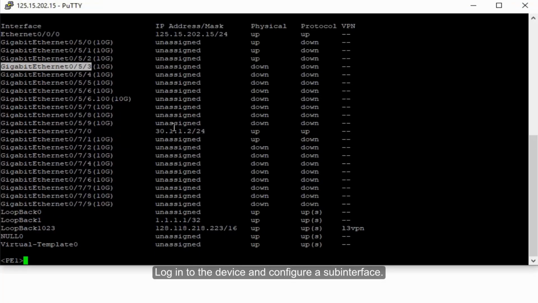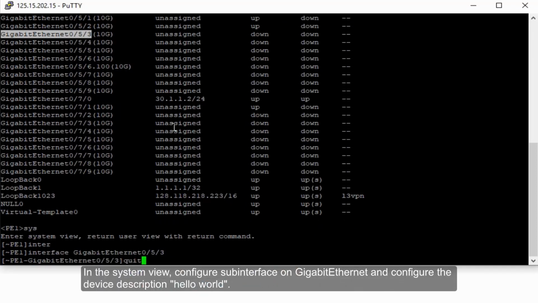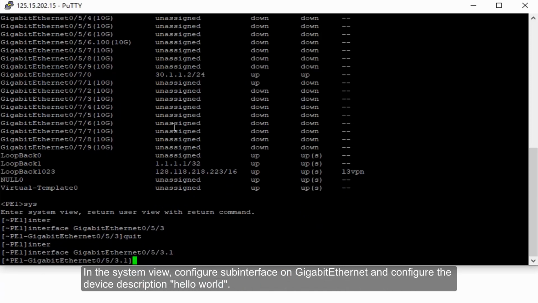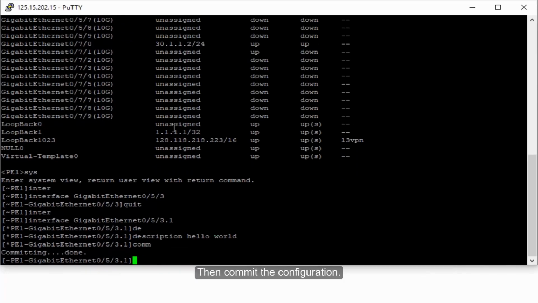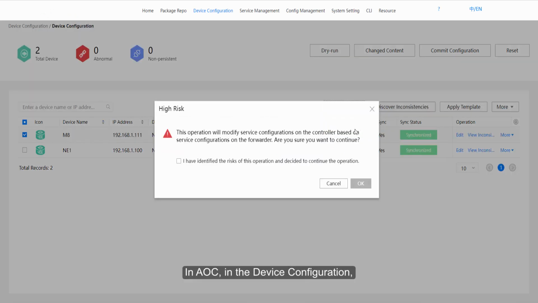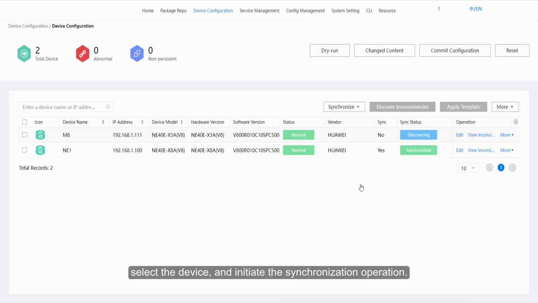Log in to the device and configure a sub-interface. In the system view, configure sub-interface on Gigabit Ethernet and configure the device description Hello World. Then commit the configuration. In AOC, in the device configuration, select the device and initiate the synchronization operation.